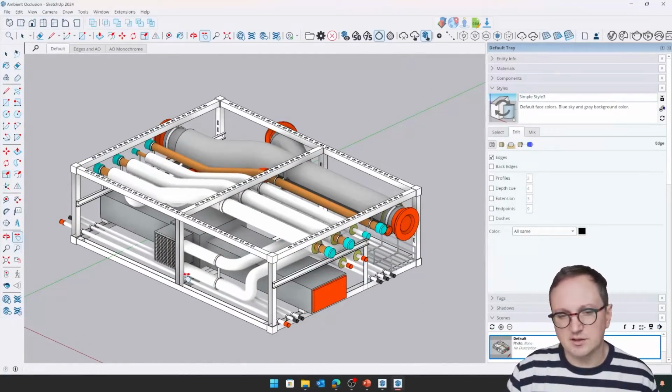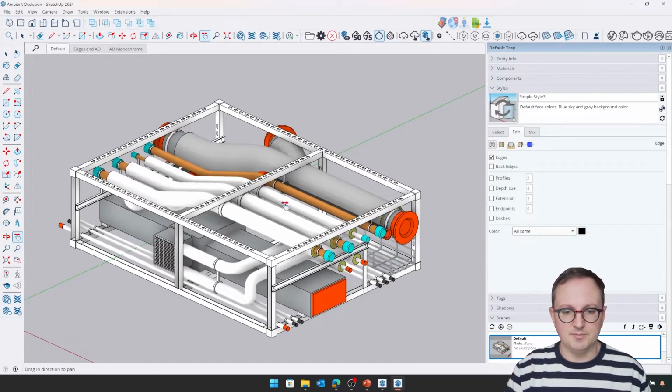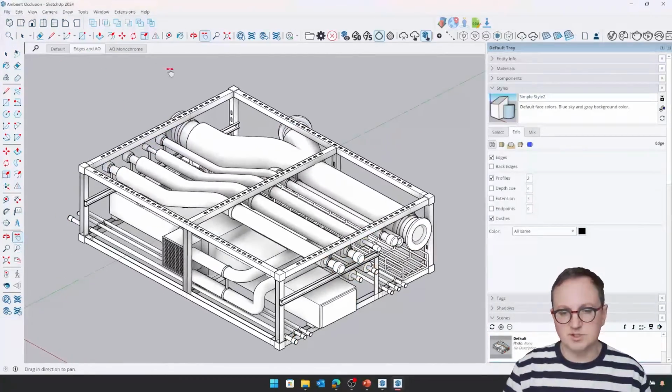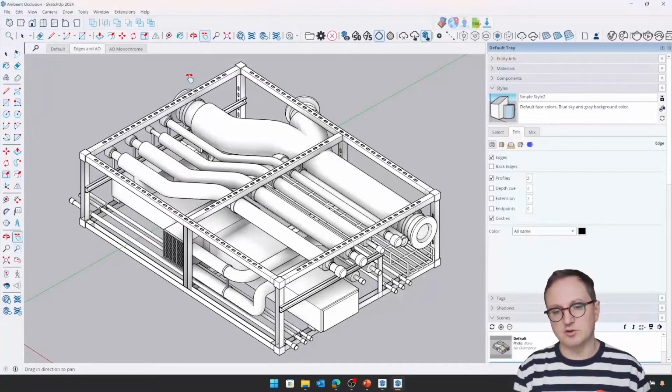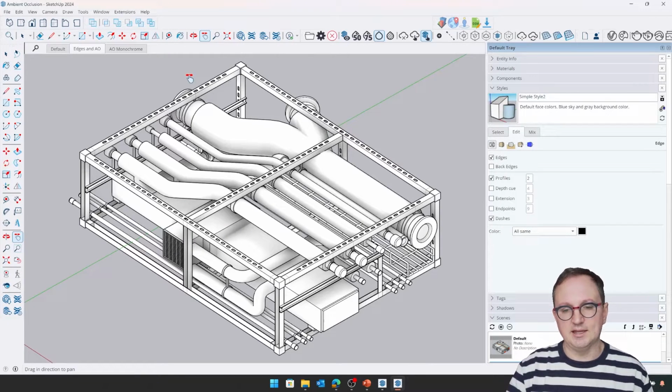Now, in itself, perhaps it doesn't look super obvious. If I just switch it to this mode here, we'll do a monochrome render only, and we can still see that we've got the edges turned on.